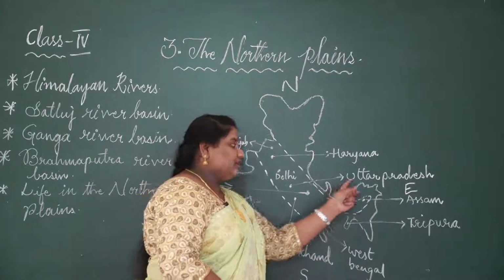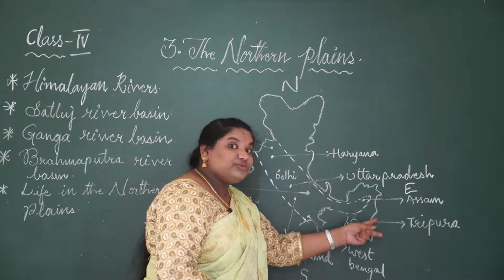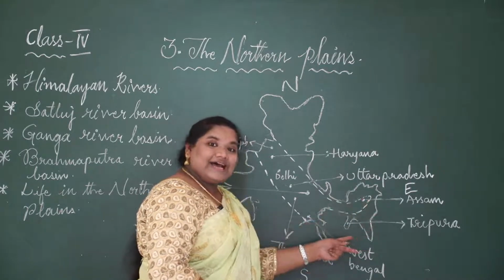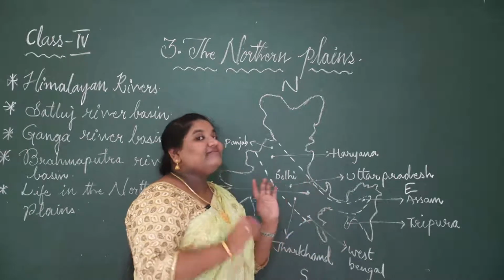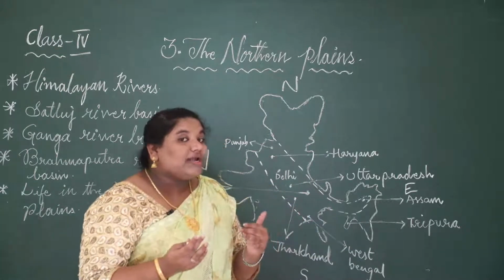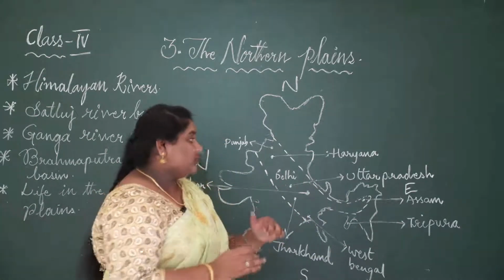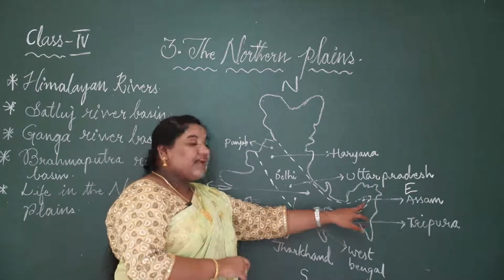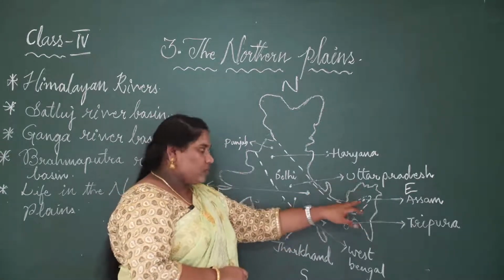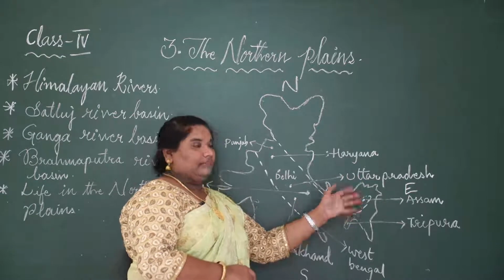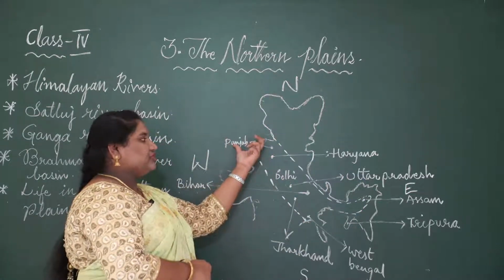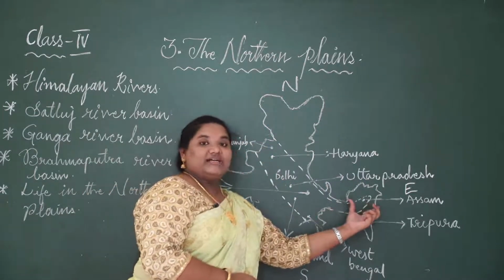As we have learned, how many states do we have in the eastern area? Very good. We have 7 states. They are called the 7 sisters. In those 7 sisters, we have learnt Assam. So it stretches from the west of Punjab to the east of Assam.